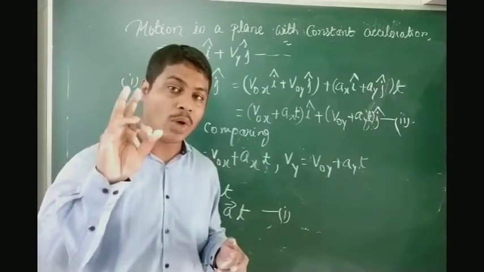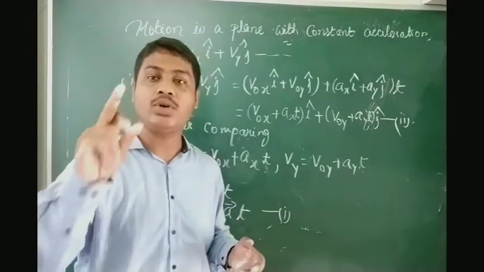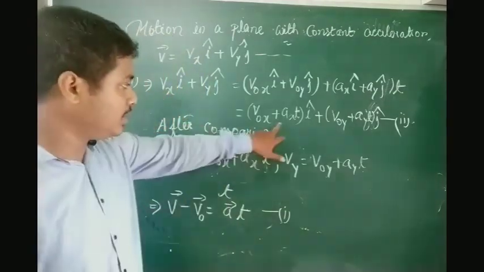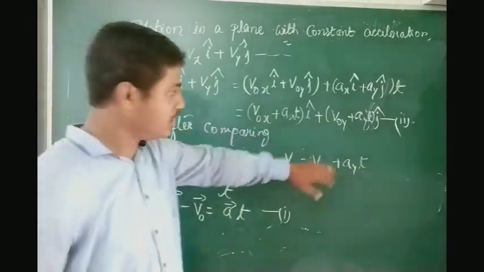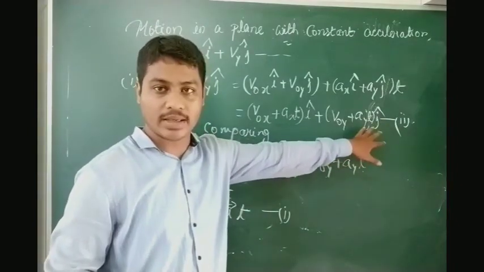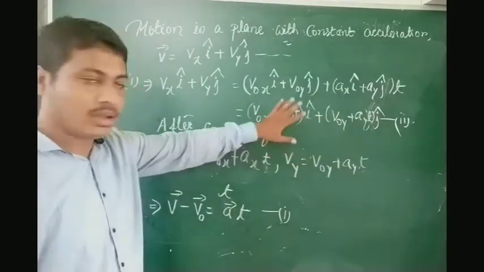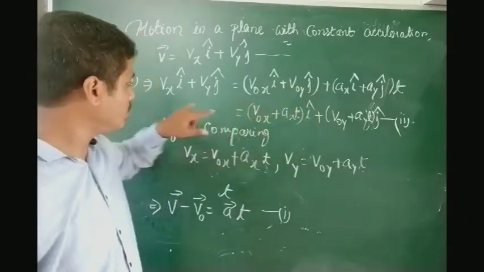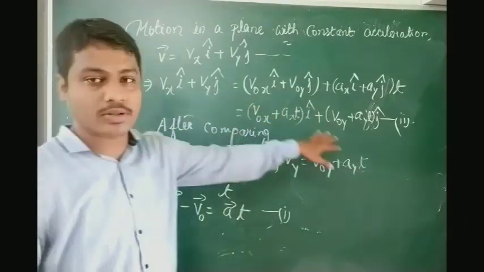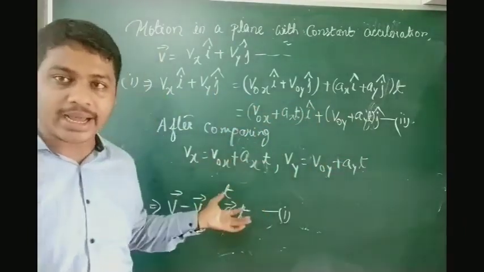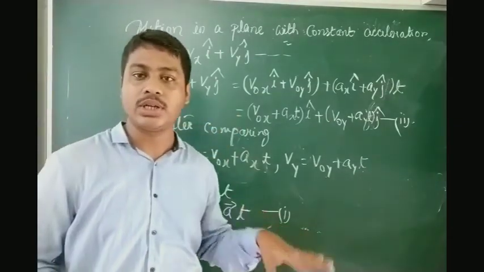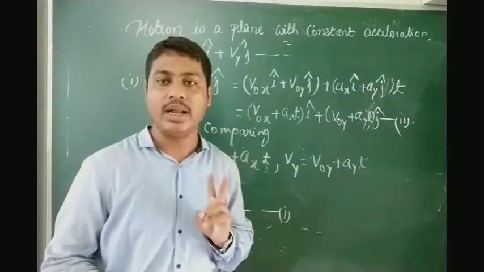If you combine two one-dimensional equations, you get a two-dimensional equation. As you can see, this is one dimension along the x-axis, this is one dimension along the y-axis. If I split, vx is equal to this and vy is equal to this. So the two-dimensional equation consists of two one-dimensional equations.